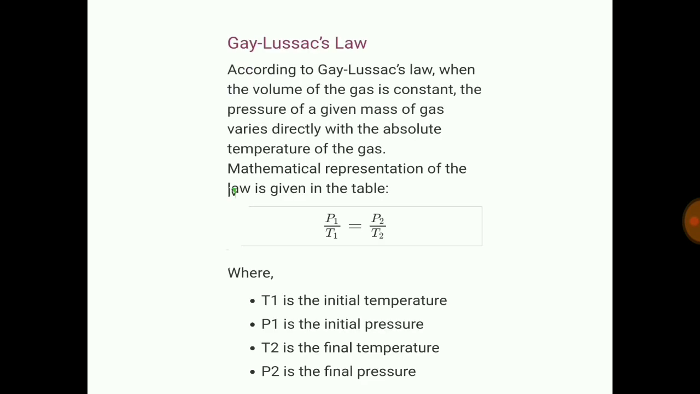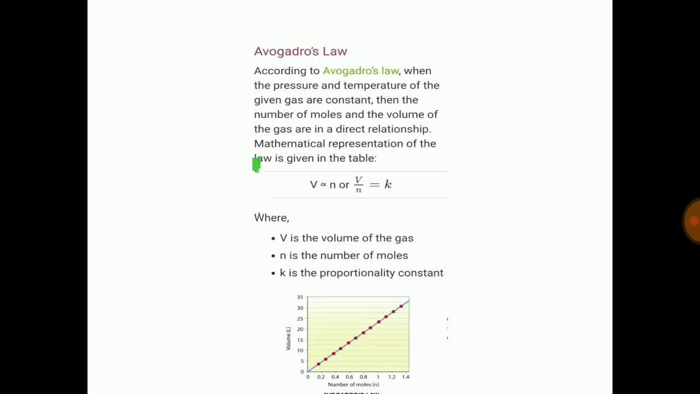Gay-Lussac's law of combining volumes. According to this law, when the volume of the gas is constant, the pressure of a given mass of a gas varies directly with the absolute temperature of the gas. So we can mathematically represent this as P1 by T1 is equal to P2 by T2, where T1 is the initial temperature and P1 is the initial pressure, whereas T2 and P2 are the final temperature and final pressure respectively.